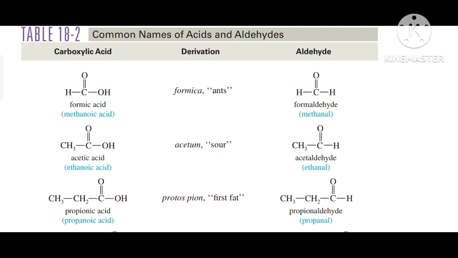The first common name of a carboxylic acid is formic acid, and the aldehyde is formaldehyde. Their IUPAC names are methanoic acid and methanal. Another is acetic acid and acetaldehyde. The IUPAC name of acetic acid is ethanoic acid, and the IUPAC name of acetaldehyde is ethanal.